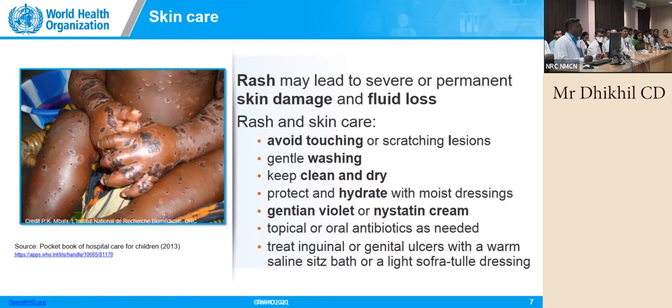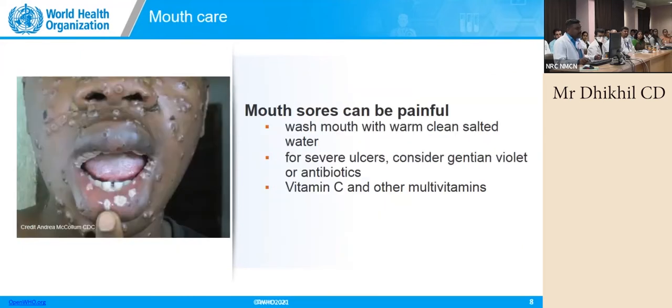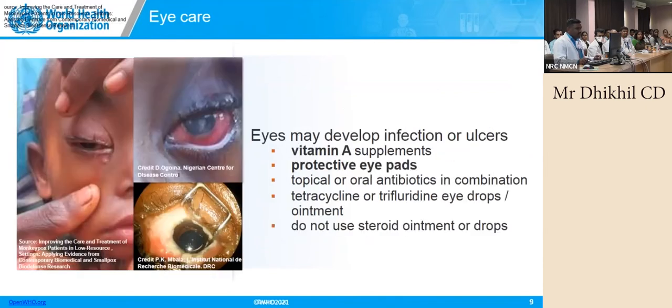as much as you can, maybe 4 times a day, so that the patient feels better and takes some fluid. This is about mouth care, and vitamin C and multivitamins can be added on. And eye care, you can see how it looks when it goes for this. In the African case, we have a lot of vitamin A deficiency because they are already not having enough food to eat. So what will be the case when you have that disease? Vitamin A and its prophylaxis will be an added advantage.